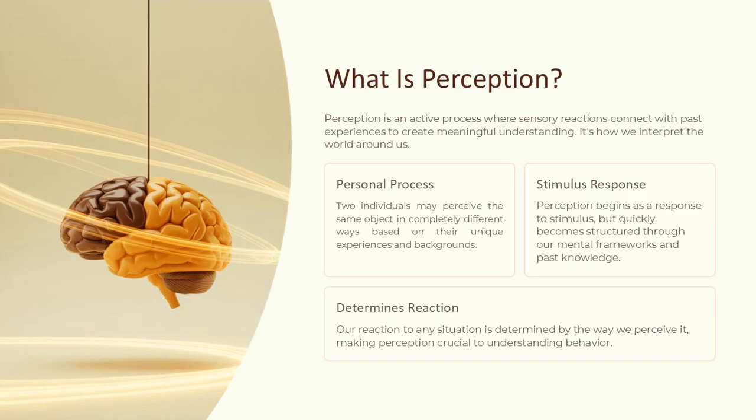What is perception? Perception is an active process where sensory reactions connect with past experiences to create meaningful understanding. It's how we interpret the world around us. Personal process: two individuals may perceive the same object in completely different ways based on their unique experiences and backgrounds.